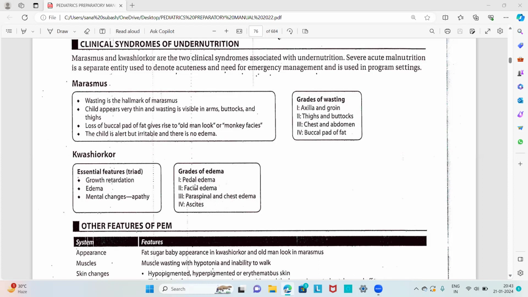Then about the grades of edema: first, if the edema occurs in the pedal region, it is grade 1 kwashiorkor; if there is facial edema, it is grade 2 kwashiorkor; paraspinal and chest edema is grade 3; and if there is ascites, it is grade 4 kwashiorkor.